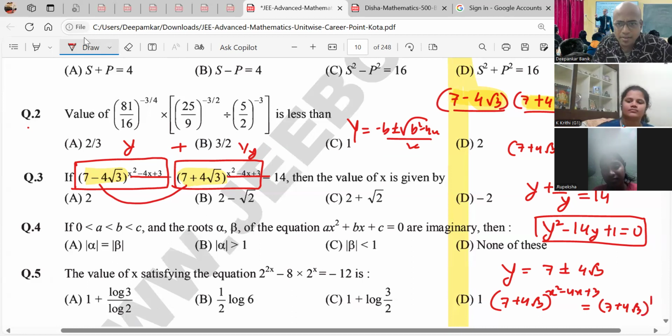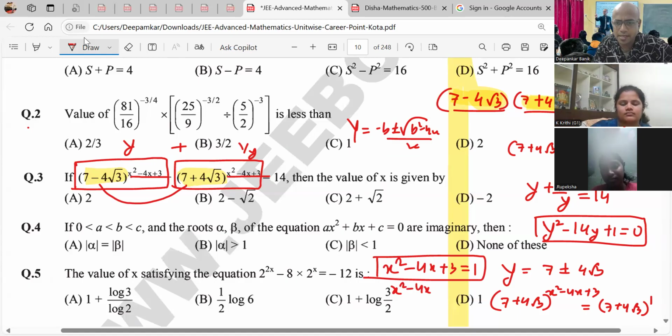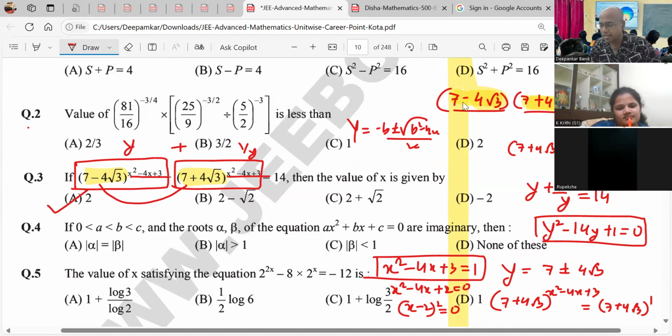So we can equate what? X square minus 4x plus 3 will be equal to 1. So therefore, x square minus 4x plus 2 will be equal to 0. Therefore, x minus 2 whole square will be equal to 0. Therefore, what will the value of x be? The value is 2. Agreed or not? Yes, sir. Similarly, you can equate this with the other value and you will get other values.